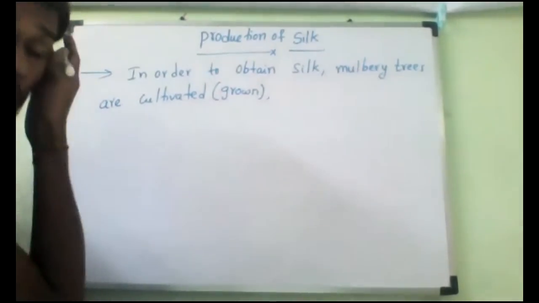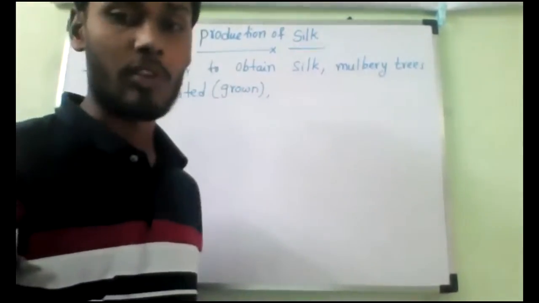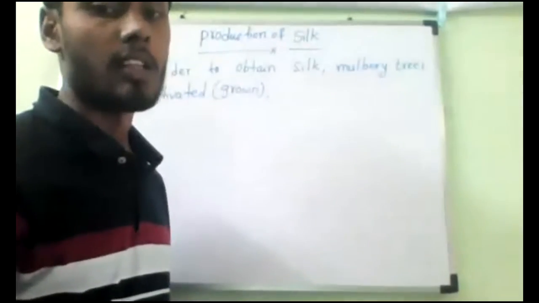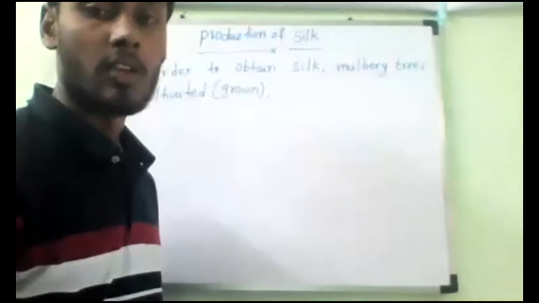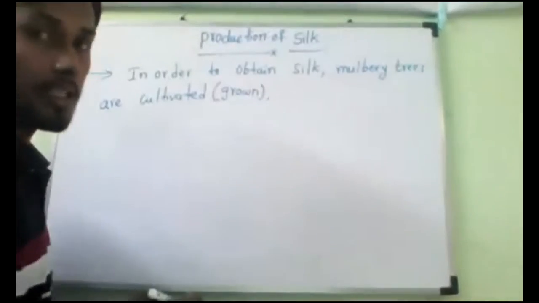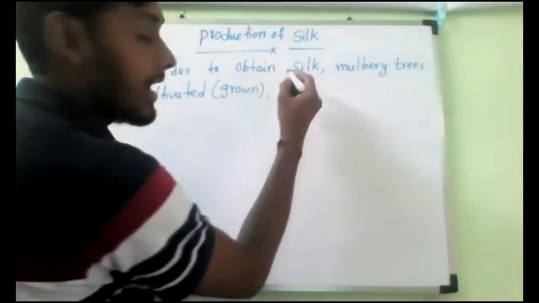Understand? Grown well. So today I have planted the mulberry trees. Can I start tomorrow? We cannot start. It needs to grow very well. It needs to get very healthy leaves. Then only we can start, allowing the silk moth to lay the eggs. Next, silkworms are reared.